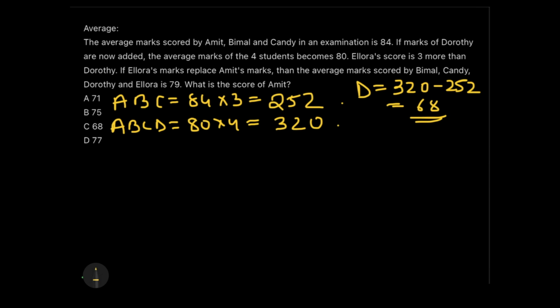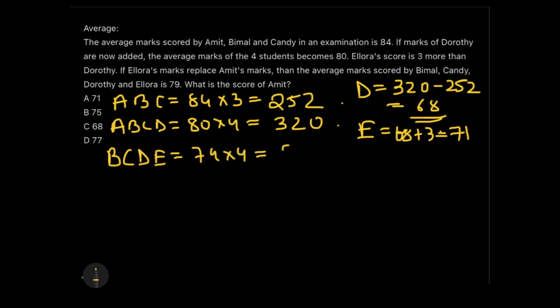Now what's mentioned for Ellora, that is E. Ellora is 3 more than D. So E is 68 plus 3, that is 71. Okay. Now I know the value of D, I know the value of E. What's written over the last part of the question? If Ellora's marks replace Amit, then the average score of BCDE will be 79. Let's write it down guys. BCDE average score is 79. That means the sum will be equals to 79 into 4, 316.